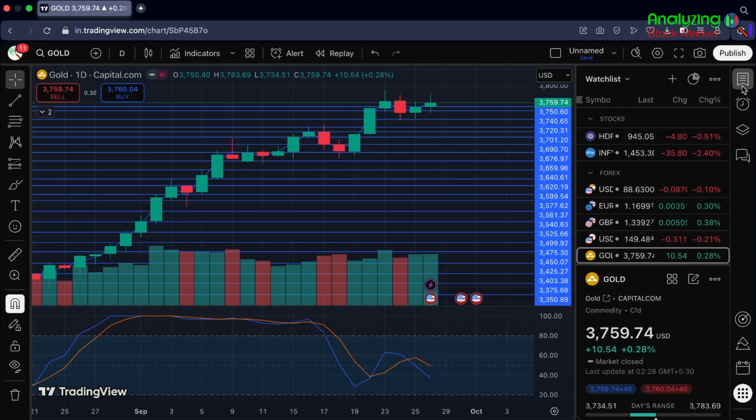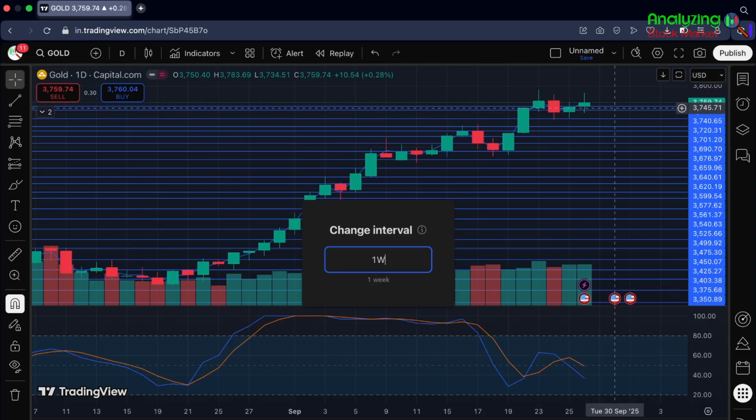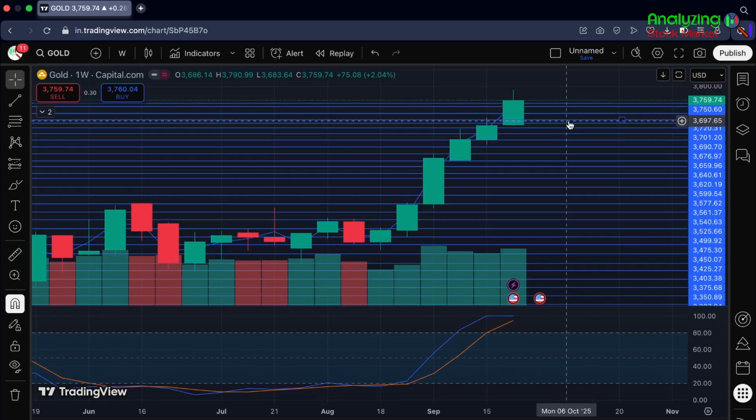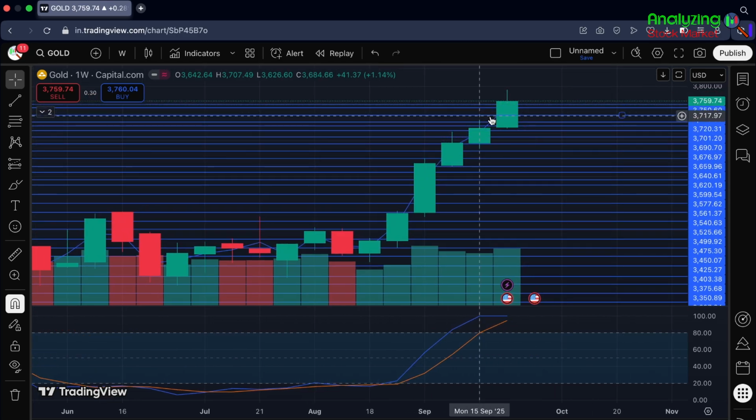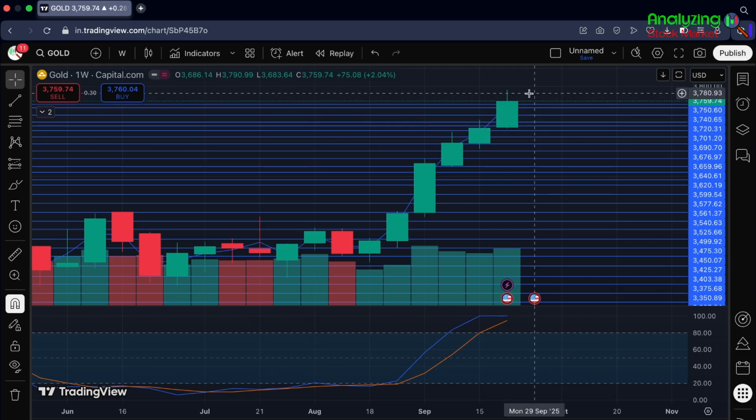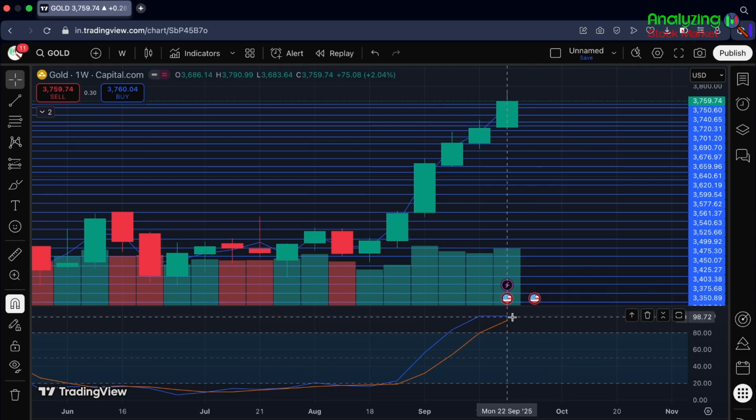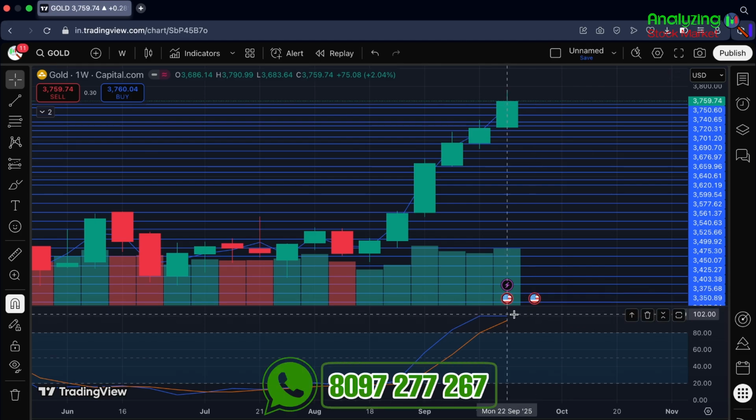So let's open our weekly chart over here. So here in this weekly chart we can see a positive or a bullish candle with a good body and a small or a tiny lower wick with a small to medium upper wick. Currently stochastic RSI is around the overbought area, which is indicating a negative move. That means we can expect a fall in gold weekly wise.